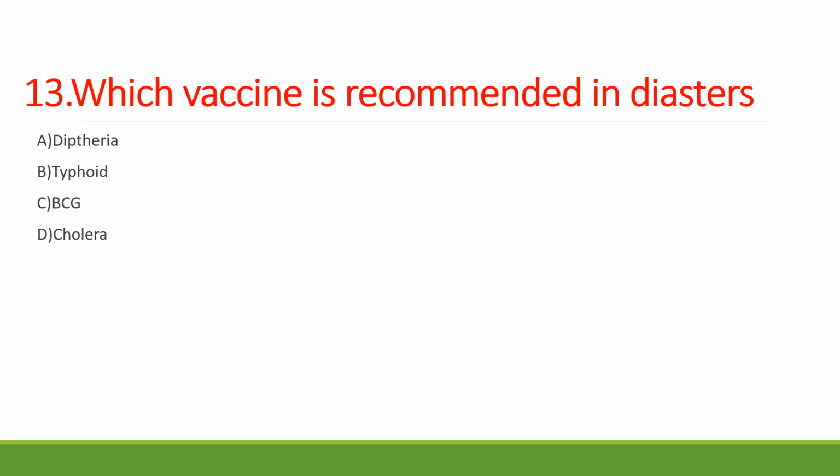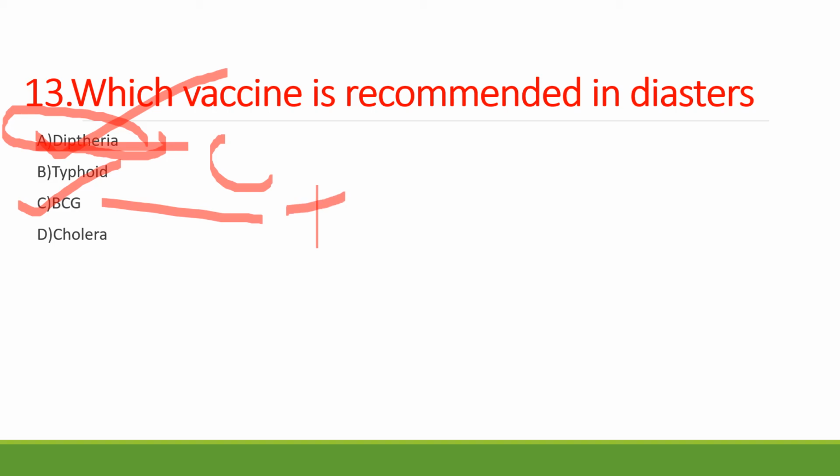As upcoming public health professionals, you should know which vaccine is recommended during disaster. Among the following four options: option A diphtheria, option B typhoid, option C BCG, option D cholera. Diphtheria is recommended during disasters, so your answer is diphtheria. Which organism causes diphtheria? It's Corynebacterium diphtheriae. And what is BCG used for? BCG is used for TB. BCG stands for Bacillus Calmette-Guerin. So please remember this, diphtheria.